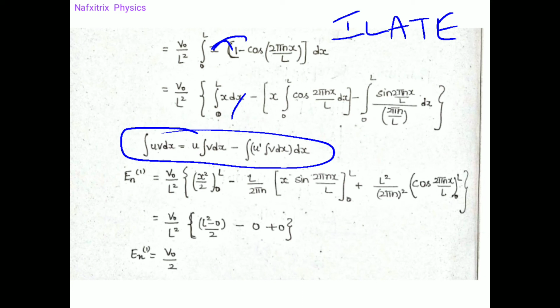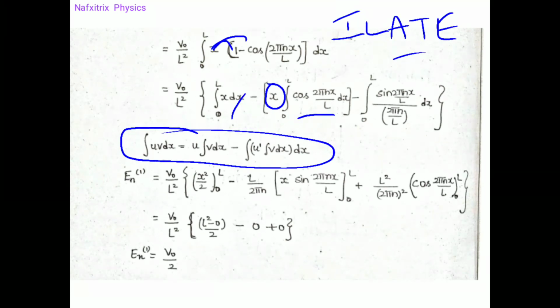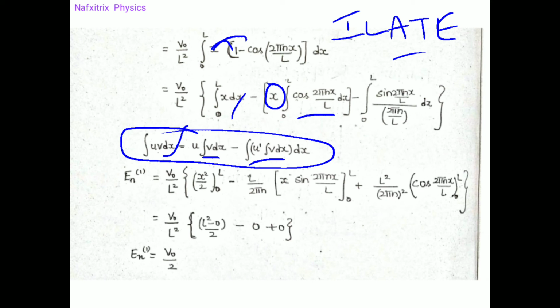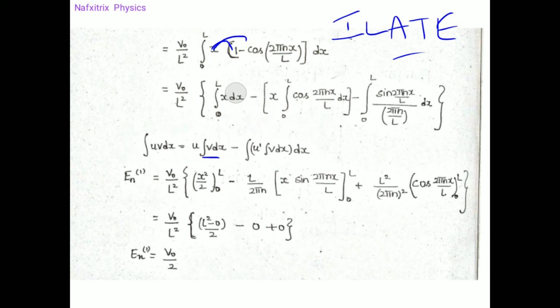So here algebraic comes first in the place of u, and then trigonometric, that is this trigonometric term. So we need to apply this formula. Integration of uv dx is nothing but u into integration of v dx minus integration of d by dx of u, which could be written as u dash, whole into integration of v dx, whole dx. So here, because of applying x in the place of u and cos 2 pi n x by L in the place of v, we have applied that formula here.